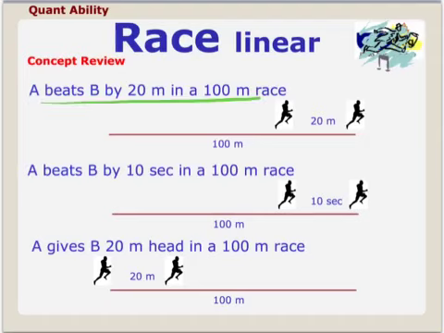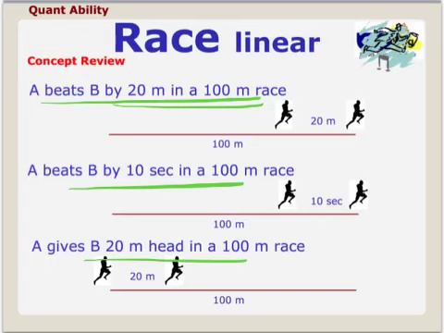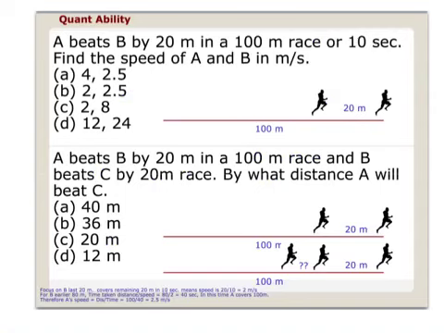A beat B by 20 meter in a 100 meter race. So this is a race concept. Very, very confusing concept. Either A beats B by 20 meter, or A gives B a 20 meter head start. Both of them are basically the same thing. So A beats B by 20 meter. This means when A reaches the end, B is 20 meter behind. Alright, if you understand this concept, try to solve this question.